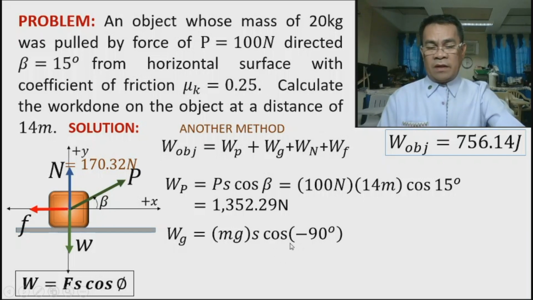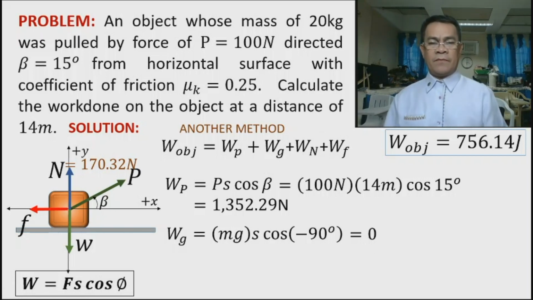Take note that in the reduction formula, the cosine of a negative angle is the same as the cosine of a positive angle. So, therefore, this is 0. If you multiply 0 with any number, the result is 0. So, what does it mean? If our work done is positive, it means our force contributes to the displacement.